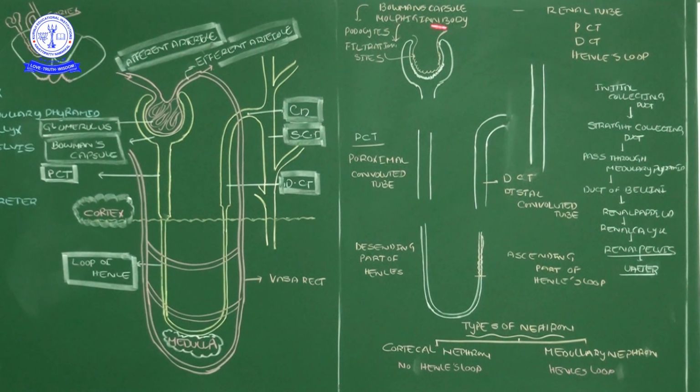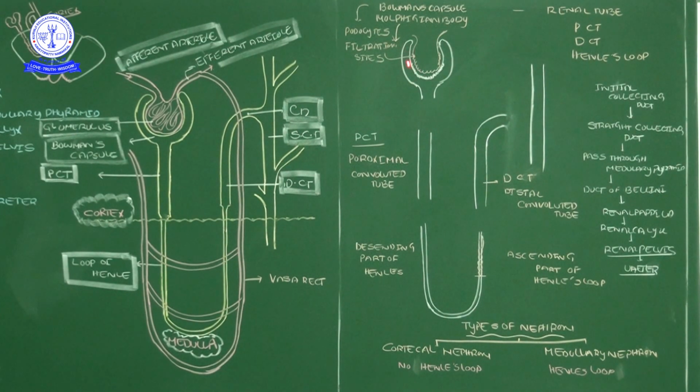At the top of the board I mentioned the Malpighian body contains two important parts. One is the Bowman's capsule, another is the glomerulus.